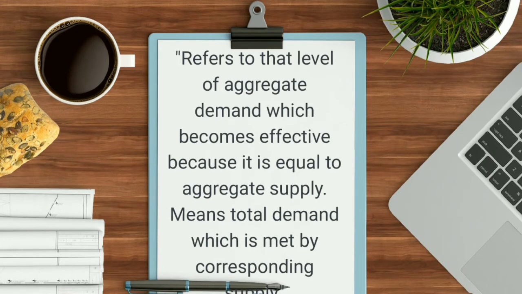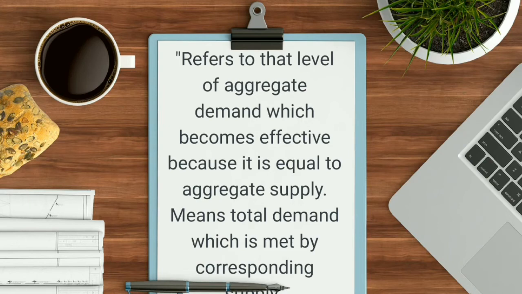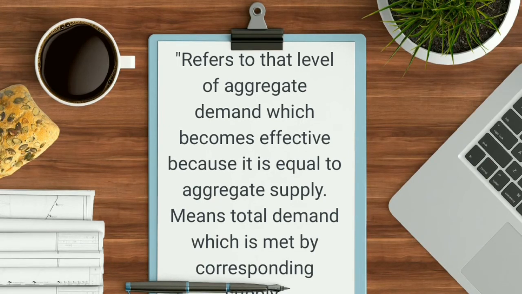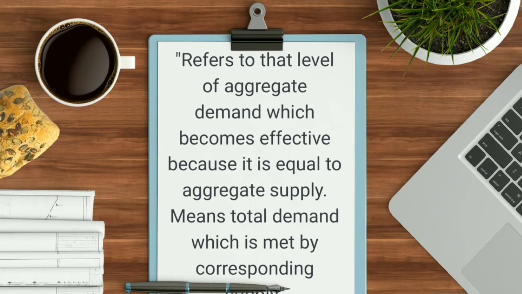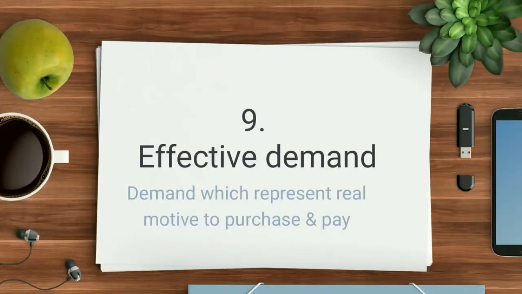It means that total demand which is met by corresponding supply. Whatever demand we have created, if we have exactly the same quantity supplied, that point refers to effective demand. But in a very simple manner, effective demand is that demand which represents a real reason for a person to spend and buy something.